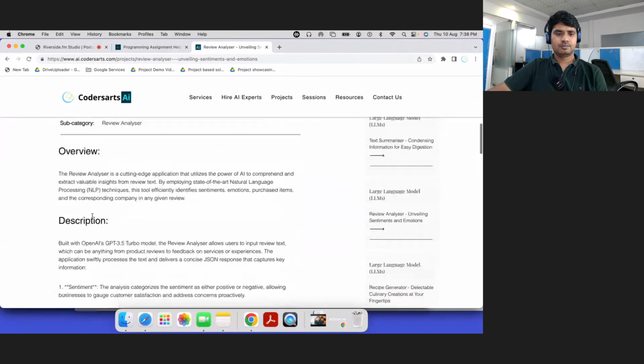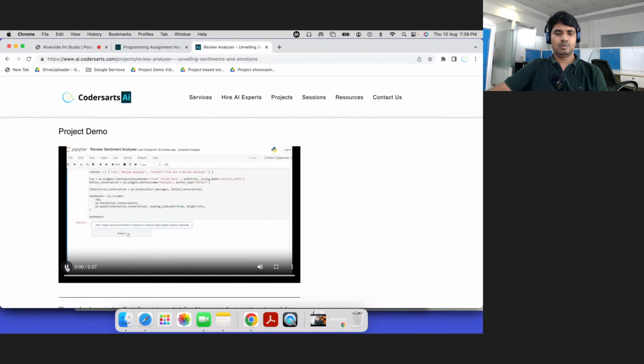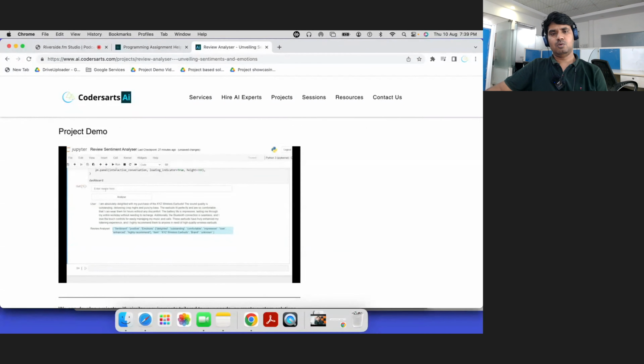After that, you can see a demo is also given. The basic core functionality, coding at the core level, we have explained here.